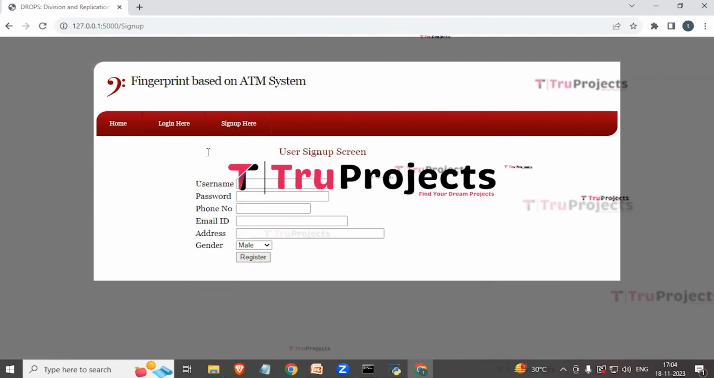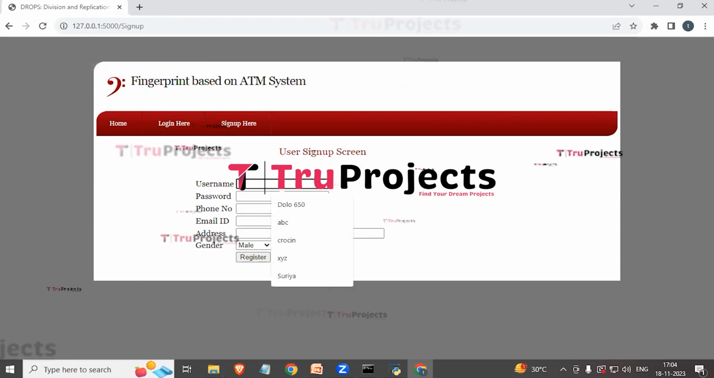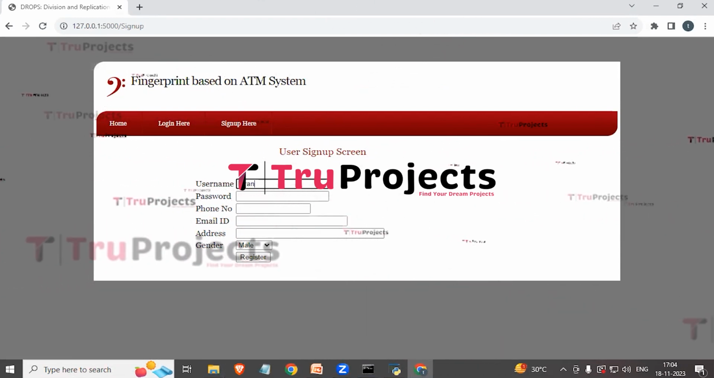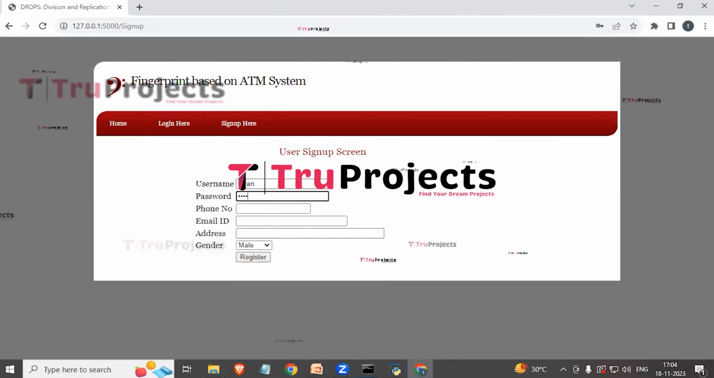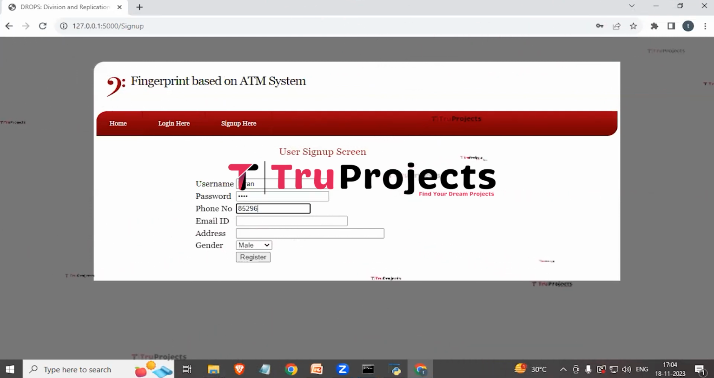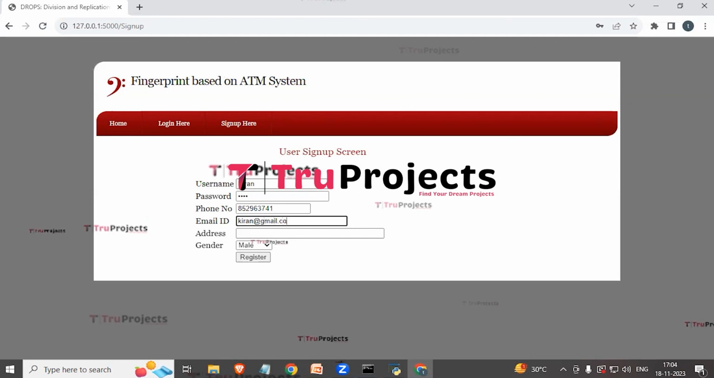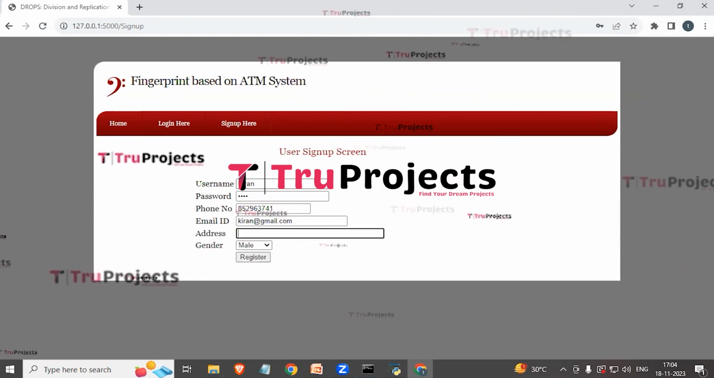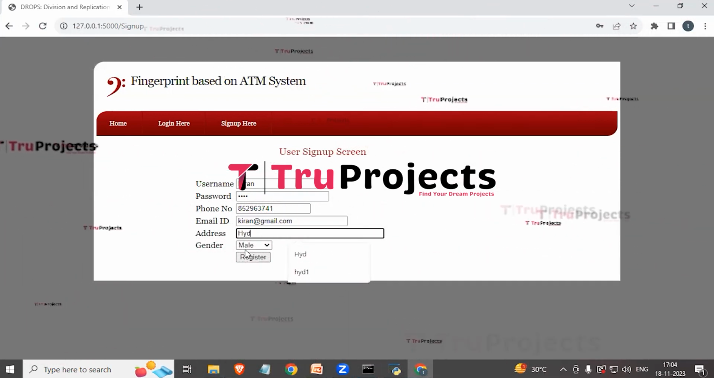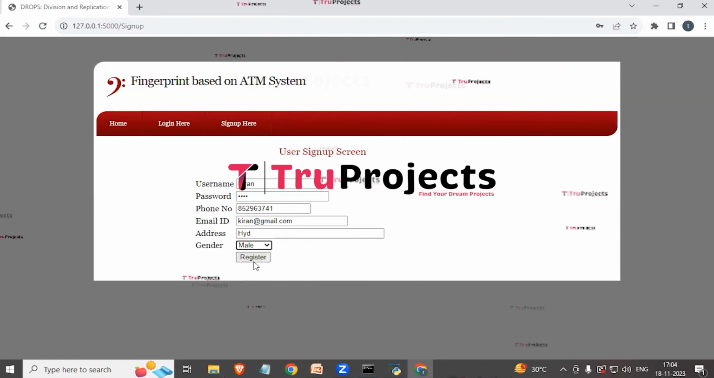Here we need to enter all the user details. So first we will give the username. So the username is Kiran. Password of the user. Phone number of the user. Email ID. Address. And gender we need to select as male and then click on register.